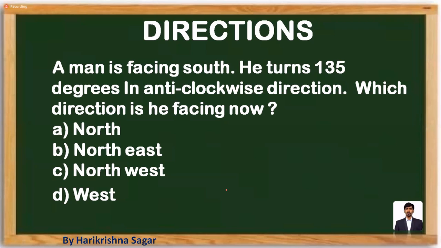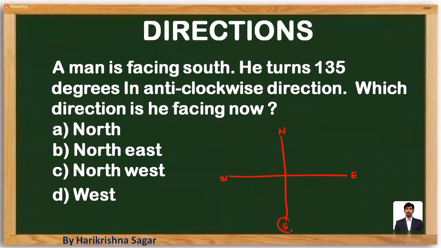The question here is: a man is facing towards south and he turns 135 degrees in a clockwise direction. Which direction is he facing now? First of all, a man is facing towards south, so first draw the diagram: east, west, north, south.